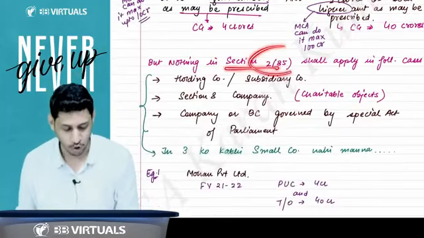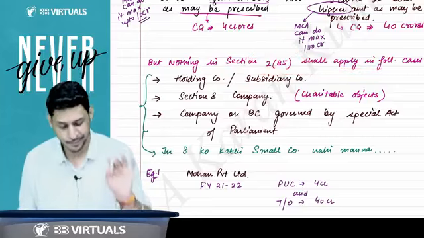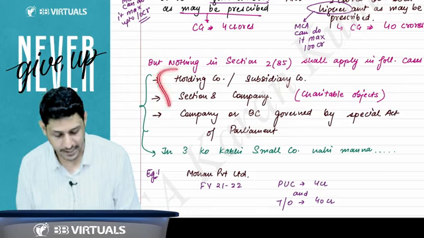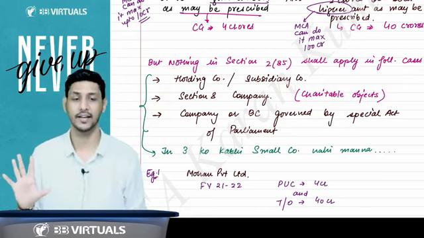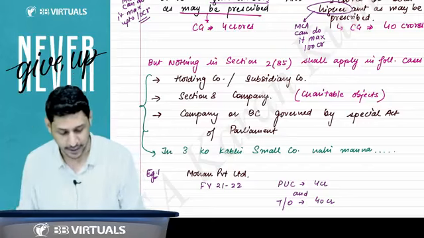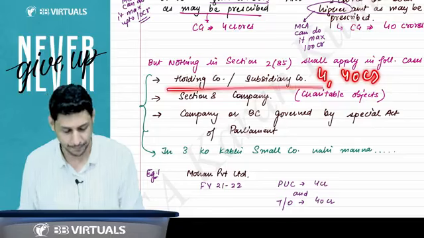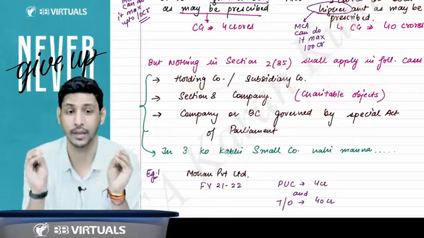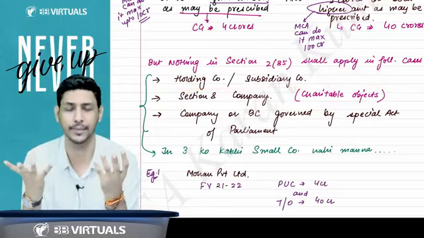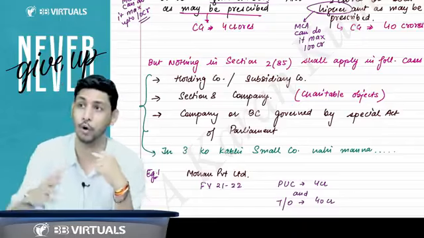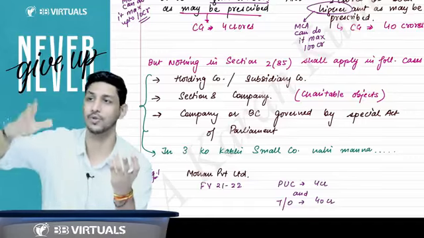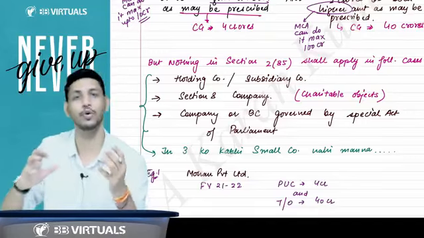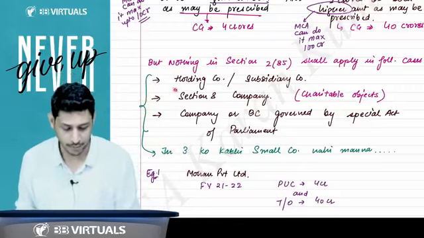And nothing in Section 2 clause 85 shall apply in the following cases. That means these companies will never be considered a small company even if their criteria are satisfied. Even if they satisfy the limits of 4 crore and 40 crore, these companies will never be a small company. If you are a holding company, how can you be a small company? You are holding shares in that company. You are a big company, you are controlling the board of some other company. How can you be a small company? So you cannot be a small company.